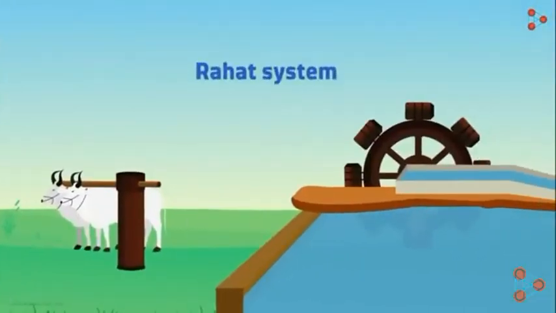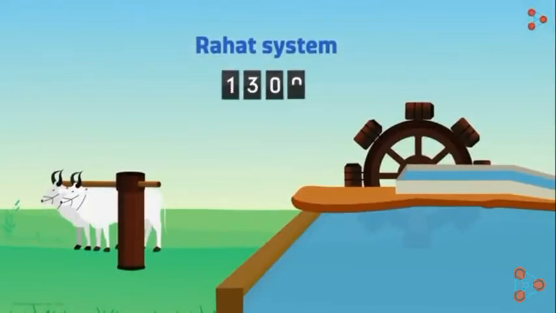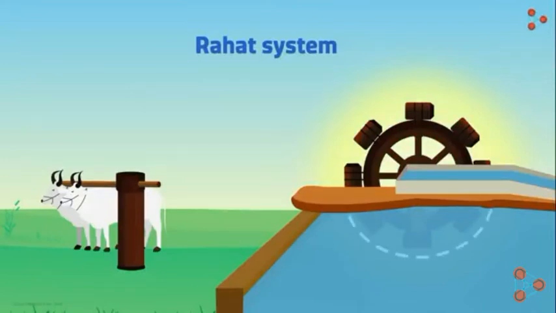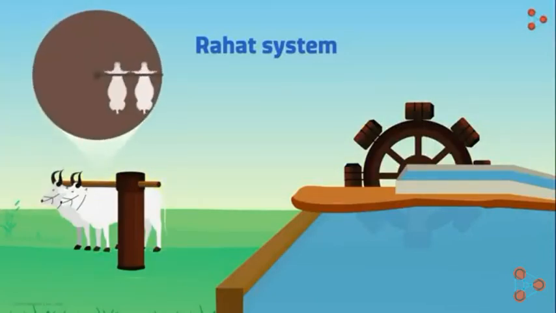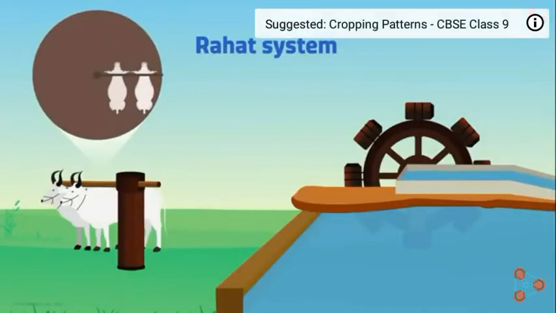The last system is the Rahat system. This system is not used now. One big wheel is attached with several buckets and it is placed half dipped in the water source. Usually, cattle are rotating the system. When the cattle rotate, the wheel will also rotate. Buckets will collect water and pour it to the field.